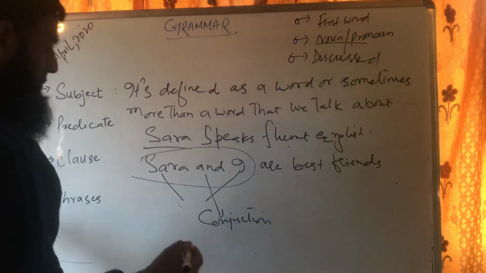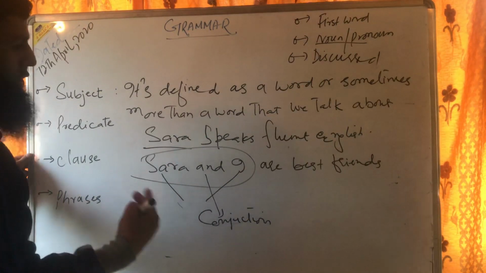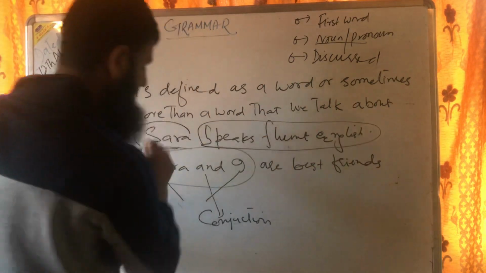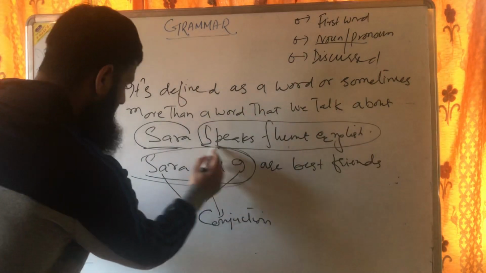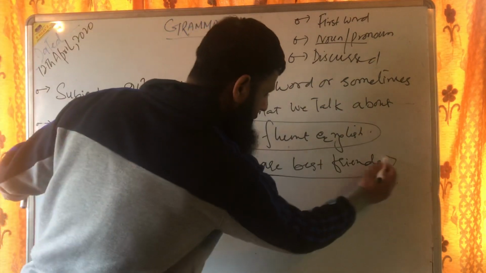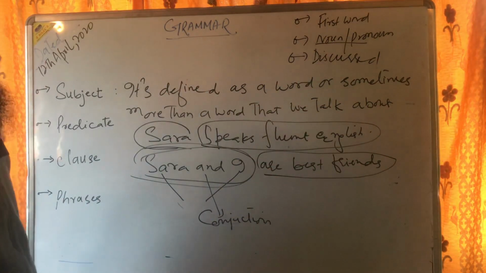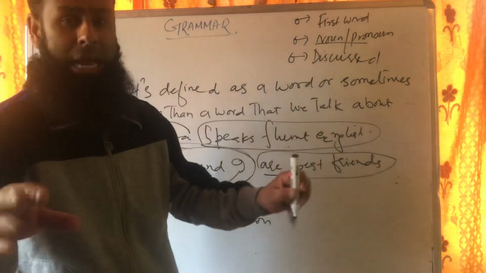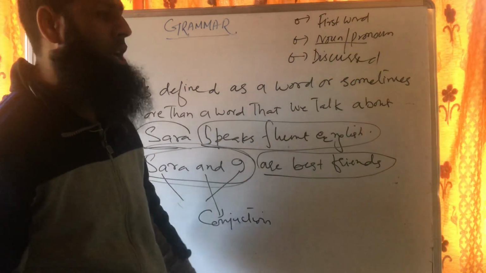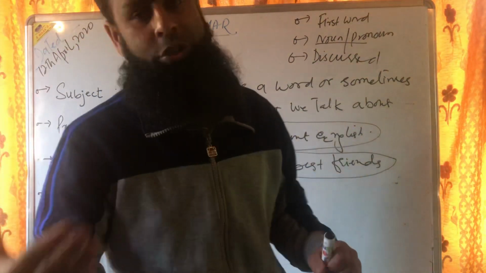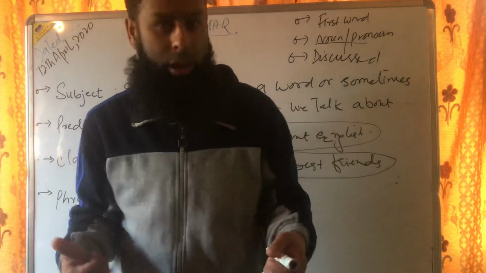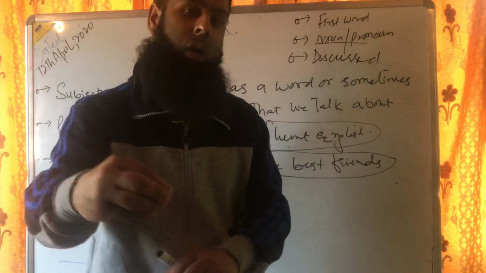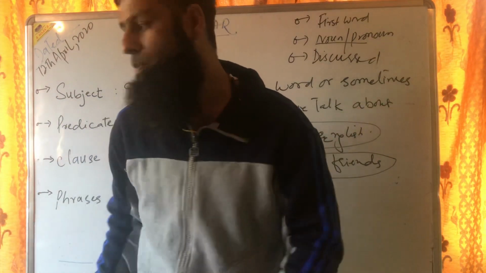See, as I wrote this sentence, Sarah speaks fluent English. Sarah is the subject, and all this is the predicate, right? Sarah and I is a compound subject, and all these words are the predicate, right? I hope this is pretty simple. You have a word that you talk about, which is the subject. You have the words that say something about the subject, which is basically the predicate. In our day-to-day routine, we often talk about things, and the things that we talk about are all subjects. And when we say something about those subjects, they are predicates.